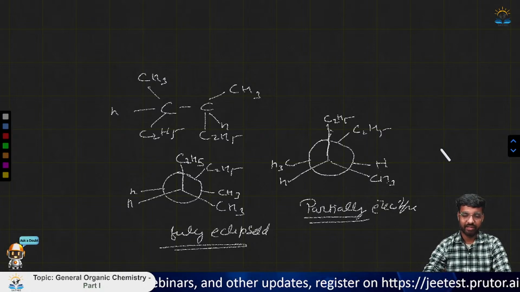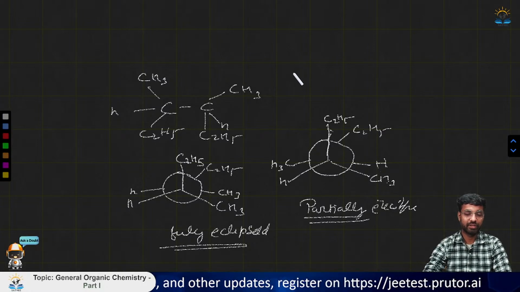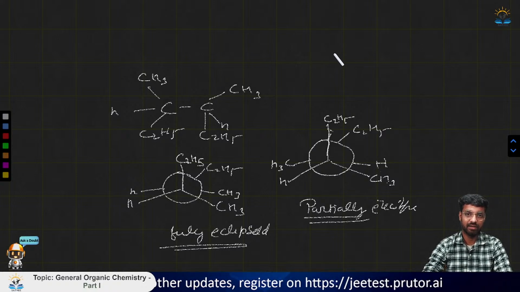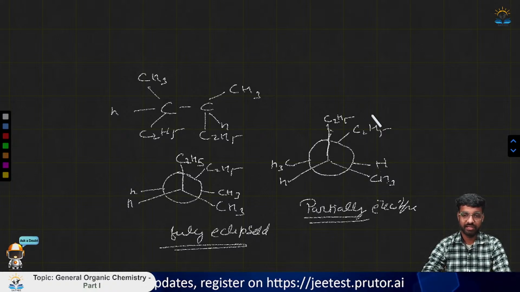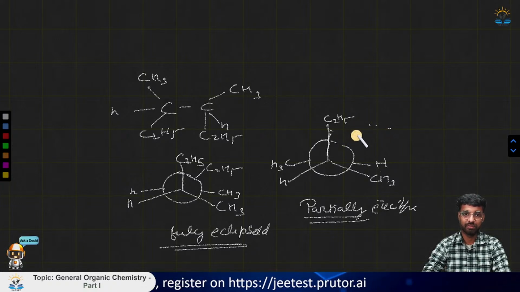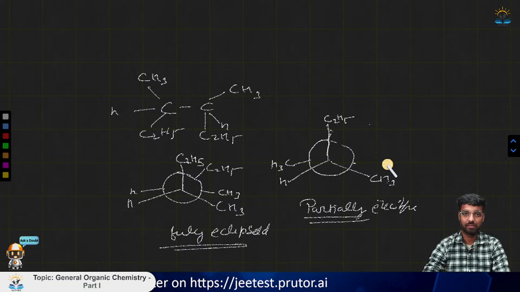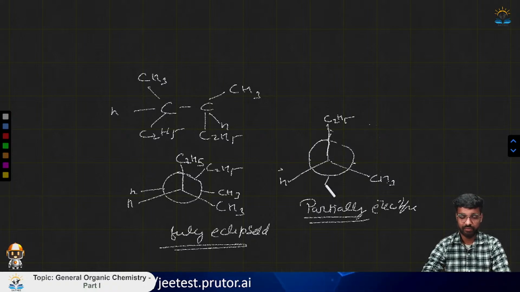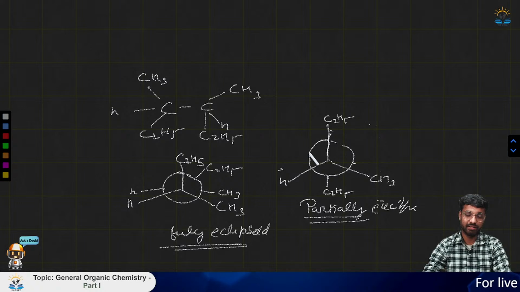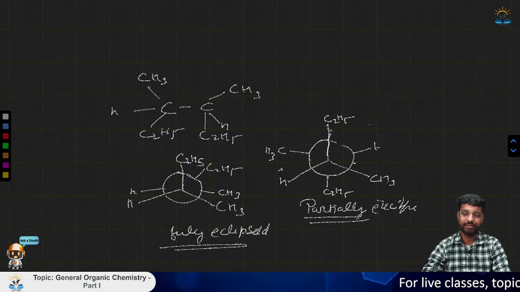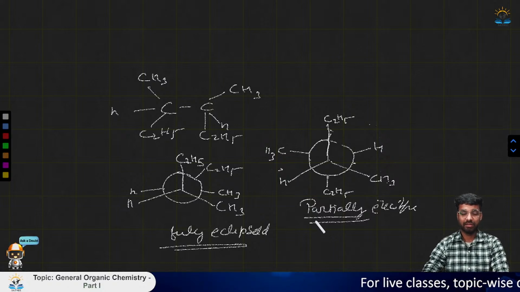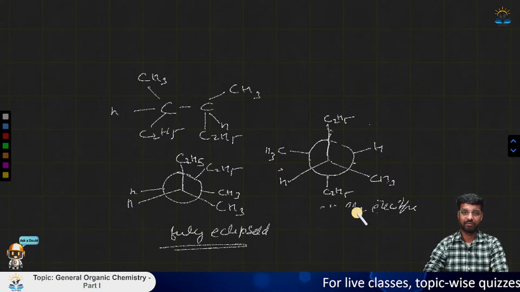Now one more case that we have here is that of skew gauche and completely staggered. So if we change the substituents, suppose now if we keep this C2H5 just in front of this one, that is down, this CH3 here and this H here. Now it will be considered as staggered.